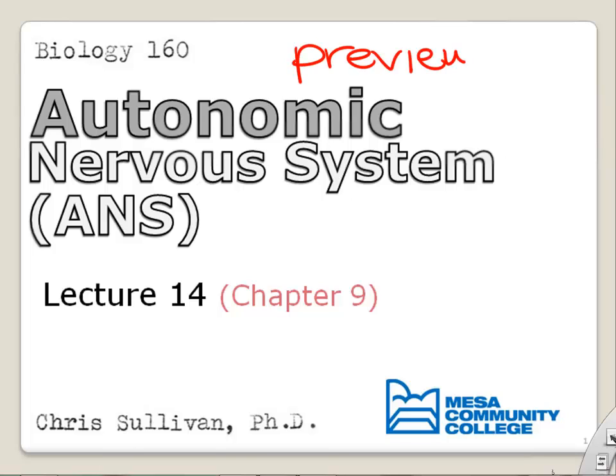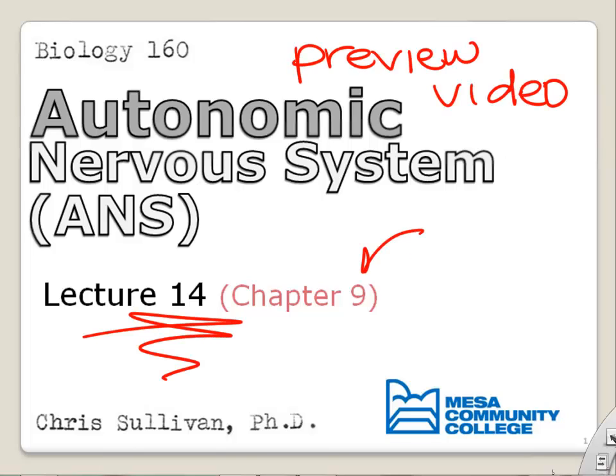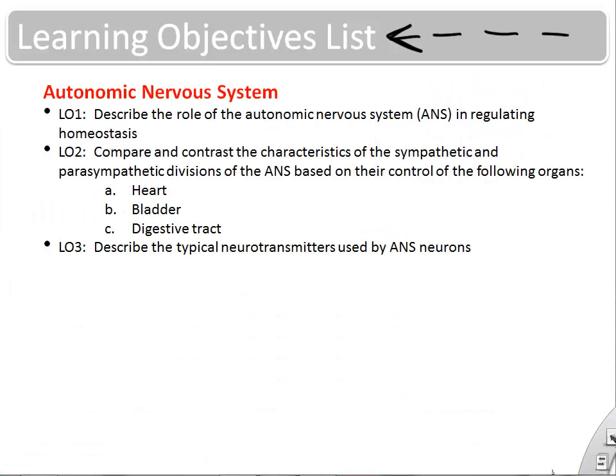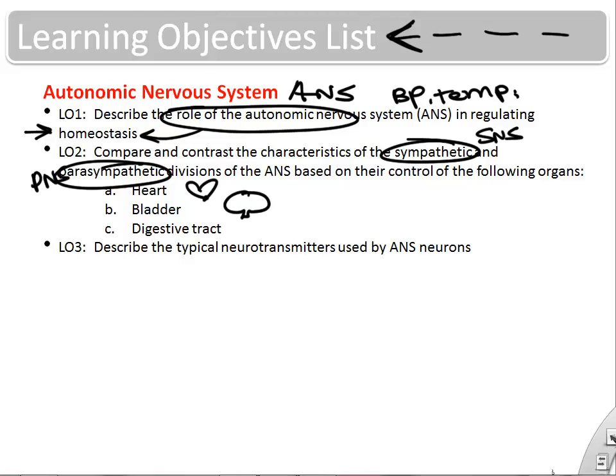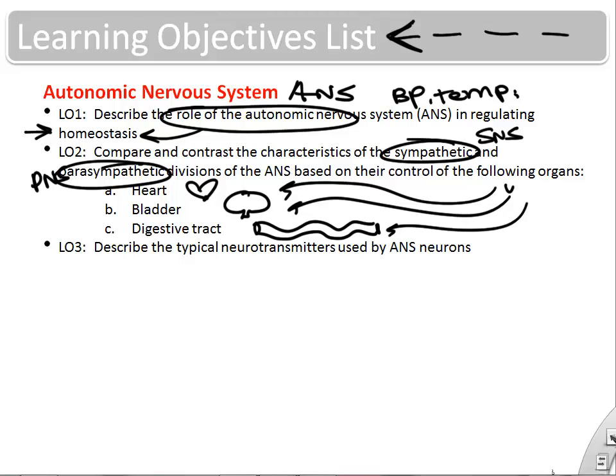This is a preview video on the autonomic nervous system. This is chapter 9 in your textbook. The learning objectives that we're going to cover are the role of the autonomic nervous system in homeostasis, such as blood pressure and temperature. We'll talk a little bit about the wiring systems called the sympathetic and parasympathetic divisions of the autonomic nervous system, and we'll talk about their control of the heart, bladder, and digestive tract.